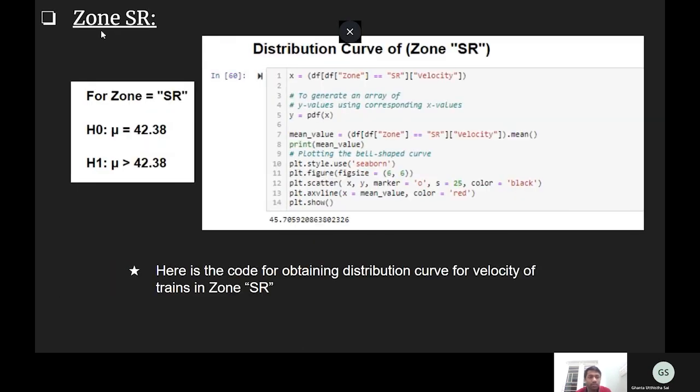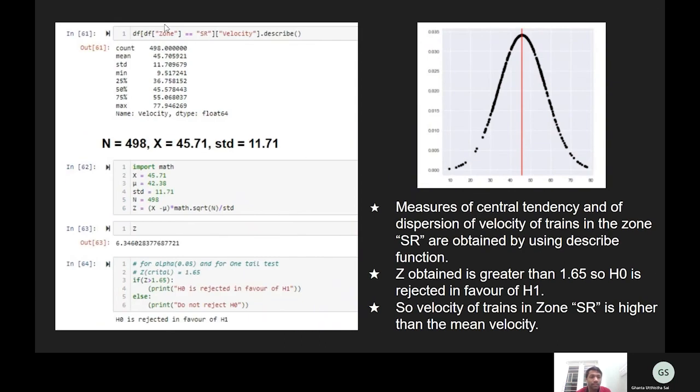Next hypothesis, which is zone SR, in which we assume that null hypothesis is equal to 42.38 and alternative hypothesis mean velocity greater than 42.38. This is same distribution curve command, in which we can see that the count is greater than 30. So we can use Z test and formula. So Z value in this case is 6.34, which is greater than 1.65. So we can conclude that the H0 is rejected in the favor of H1.